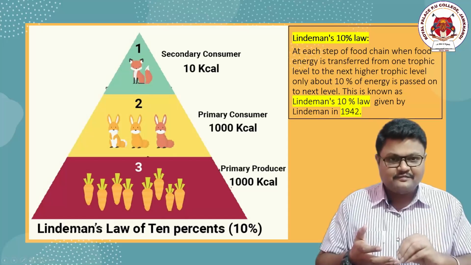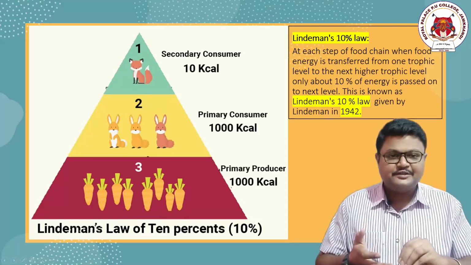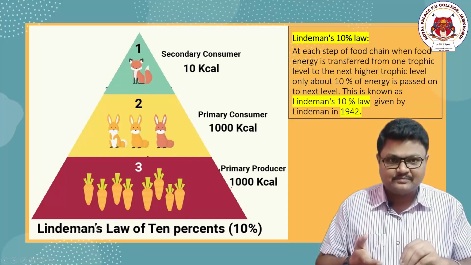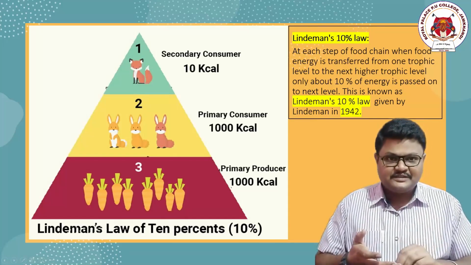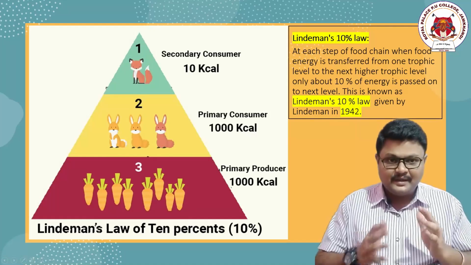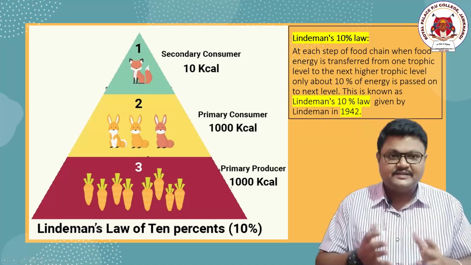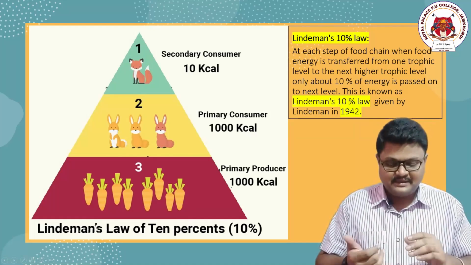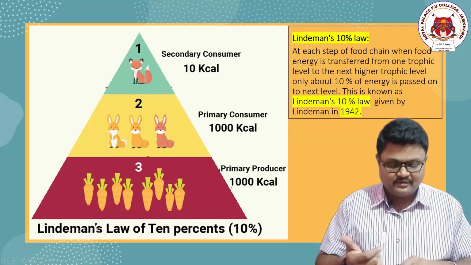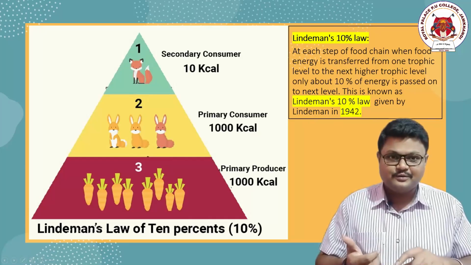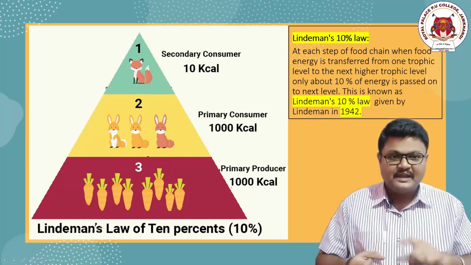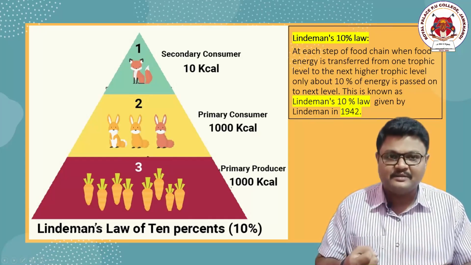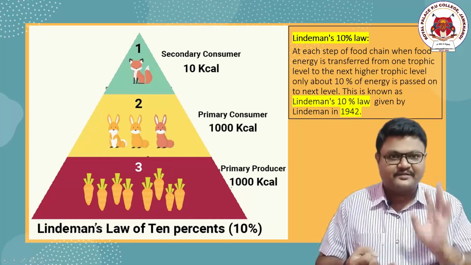When the energy from the producers enters from the first trophic level to the second trophic level, that is primary consumers, the energy will be entered in an ecosystem considering the trophic levels. As the first trophic level is the producers, that is plants, the energy should be transferred to the primary consumers, and the total energy transferred from producers to primary consumers is only 10%.